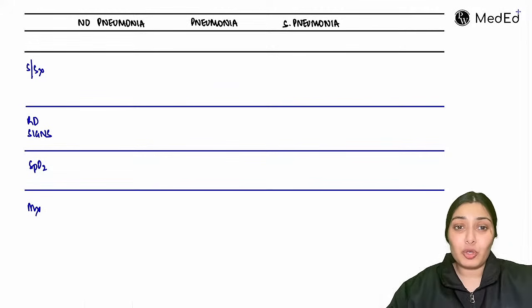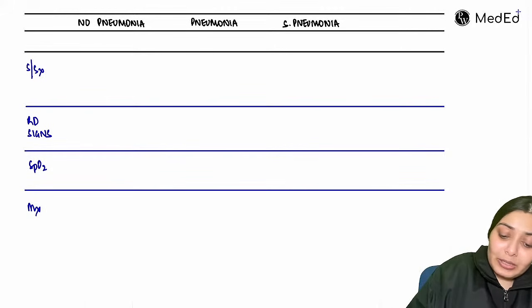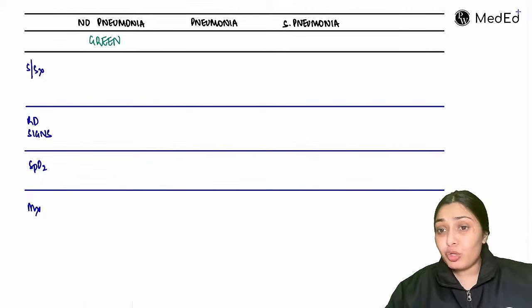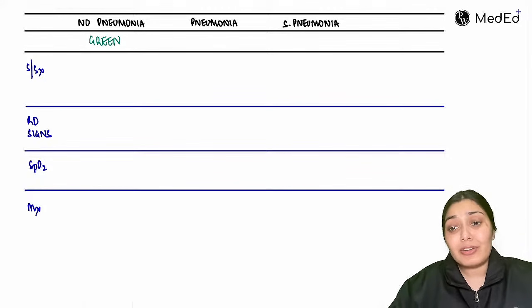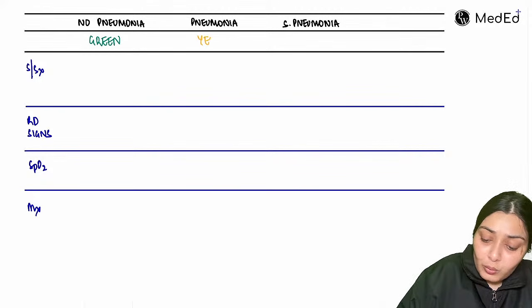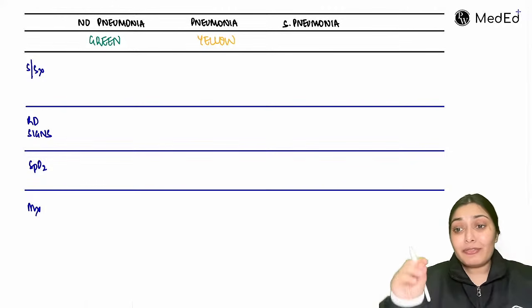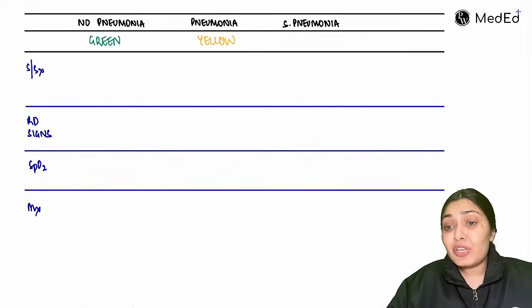What is severe pneumonia? When we talk about no pneumonia, these are given the label green. These children don't have pneumonia. They just have some upper respiratory tract infection and can be managed conservatively at home. Then we have pneumonia, yellow. These children definitely have pneumonia, they have infection, but it is not so severe that we need to admit this child.